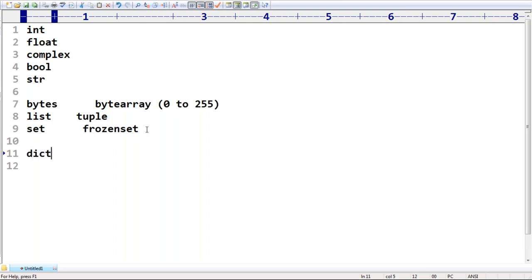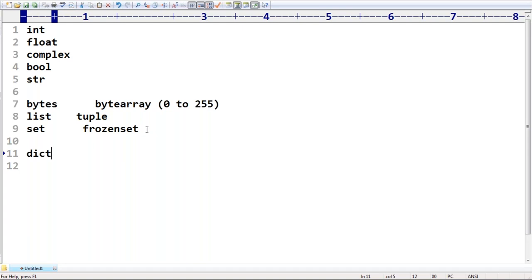Next, one more data type we discussed, sir: dict, dictionary. Dict means a dictionary, right? If you want to represent a group of key-value pairs, then happily we can go for a dictionary kind of thing. Dictionary is by default mutable. Remember that one, sir. Happily you are allowed to change the content.